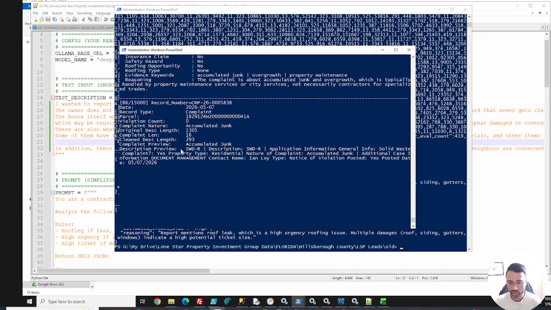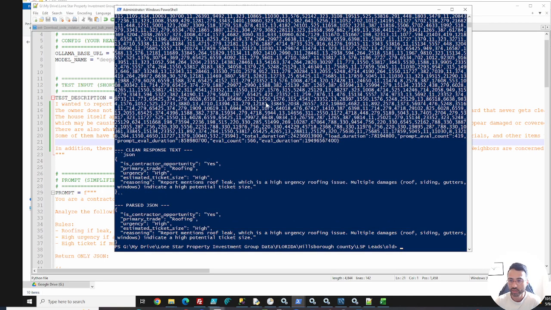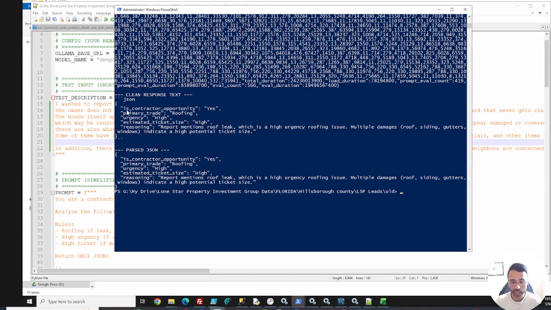No. This will continue running for a while, but for the example that I just gave you, it tells us: is this a contractor opportunity? Yes. What is the primary trade? Roofing. The urgency is high. What is the reasoning? The report mentions a roof leak, which is a high urgency roofing issue, and there are multiple damages: roof, siding, gutters, windows, indicating a high potential ticket size.